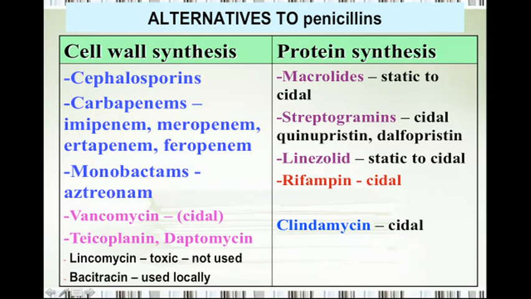On this side, as far as cell wall synthesis is concerned, we have vancomycin, teicoplanin, and daptomycin to be discussed. On the other side, we have streptogramin and linezolid. We have clindamycin to be discussed, and then macrolide antibiotics. So we came up to cephalosporins, carbapenem, and monobactam.